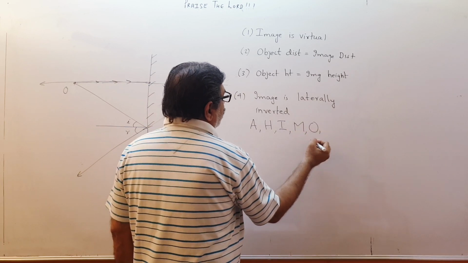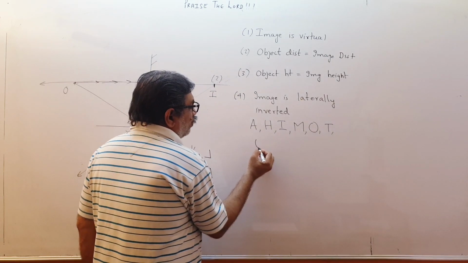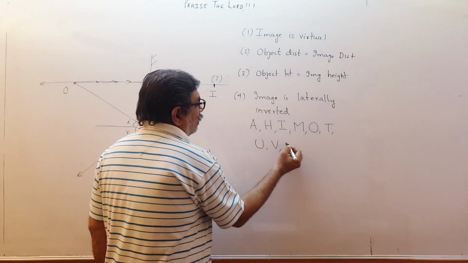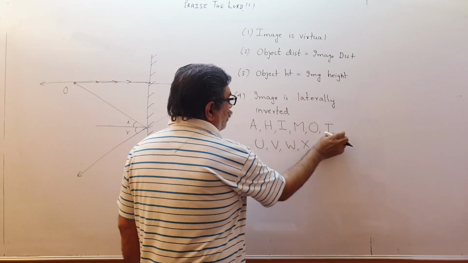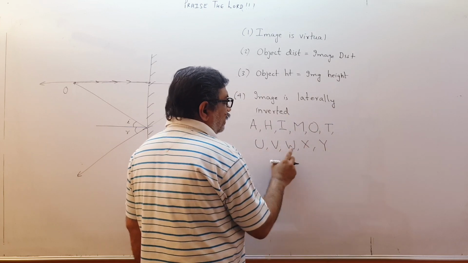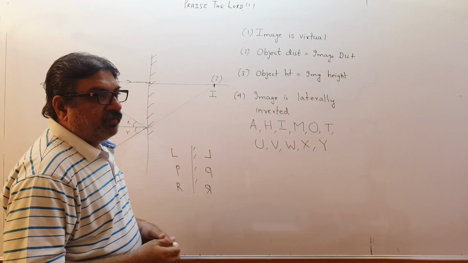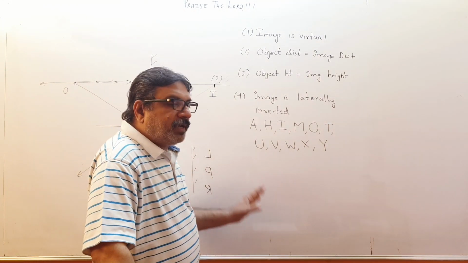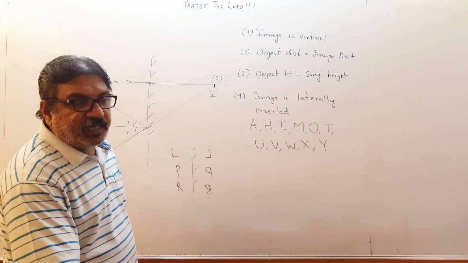O will appear same. P, Q, R, S. T will appear same. U also same. V, W, X and Y. Y if I write like this. So 1, 2, 3, 4, 5, 6, 7, 8, 9, 10, 11. 11 letters of English alphabet will not suffer lateral inversion in plane mirror. So image is laterally inverted.